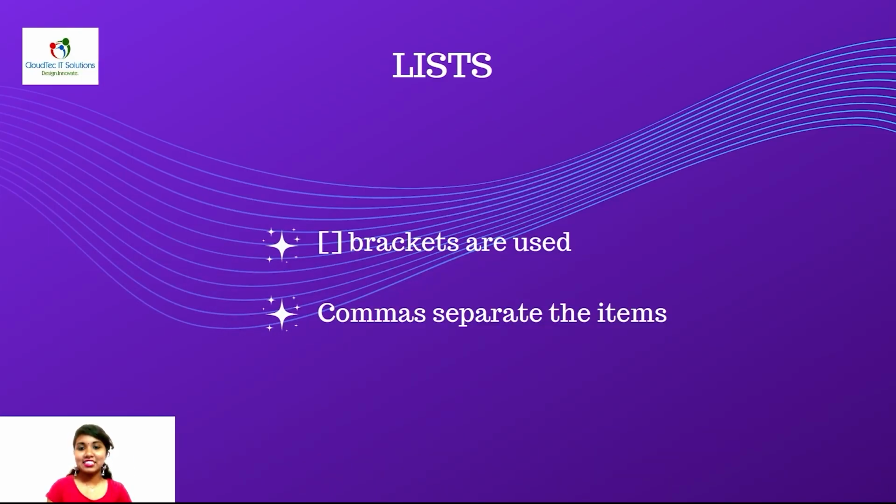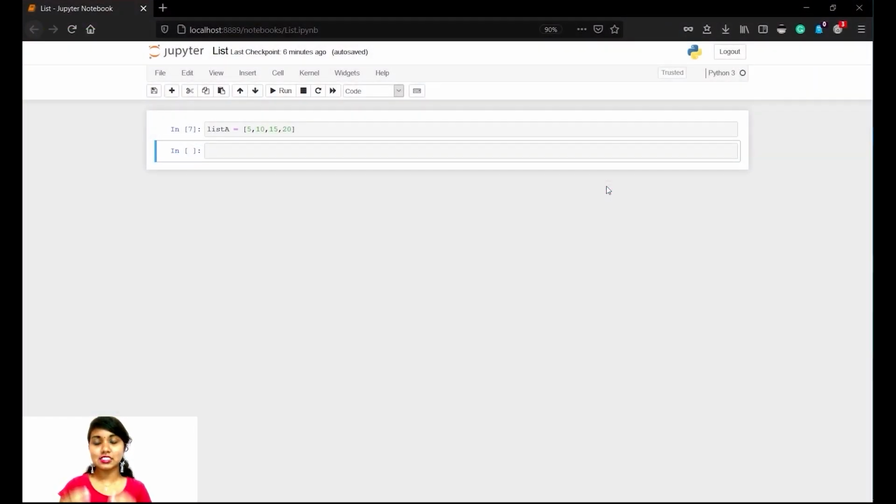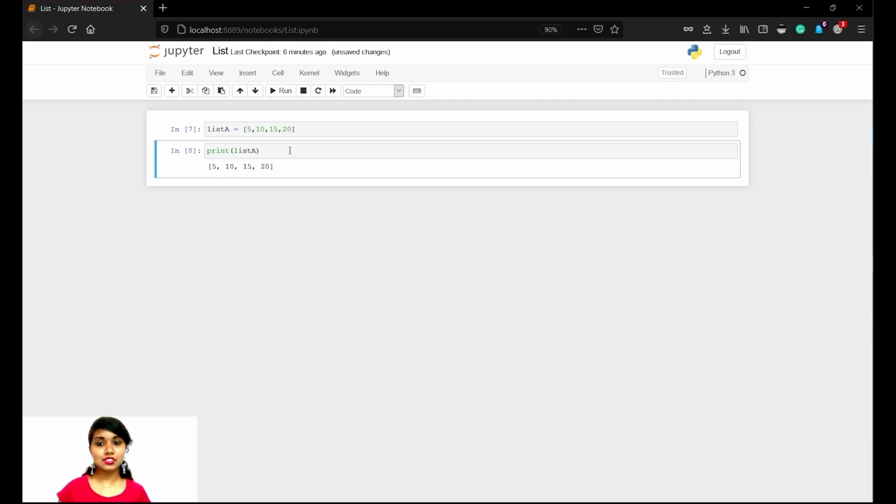Next, let's move on to list. List, as already discussed in the previous video, is used inside square brackets and the values are separated using a comma. So let's move on to the example for list. We are creating a list named list A and we are assigning values like 5, 10, 15 and 20. This comma is how it is being separated, as I've told you just now. So square brackets will be used. Now let's print the list.